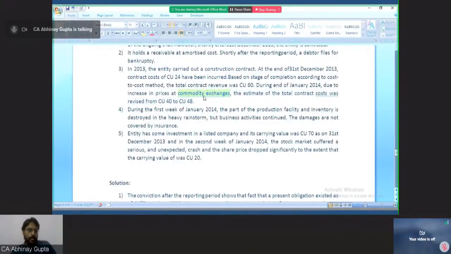The costs which we account for are in line with our cost estimate and based on the percentage completion stages. But if the fluctuation is happening because the raw material is traded, like copper is being traded on the MCX or NCDEX on a daily basis, I don't pick up the price of the subsequent period for revaluing my inventory or cost of construction contract. I have already highlighted earlier that share market prices and commodity exchange prices we do not account for as an adjusting event. These are always non-adjusting events. Please remember it as a thumb rule.